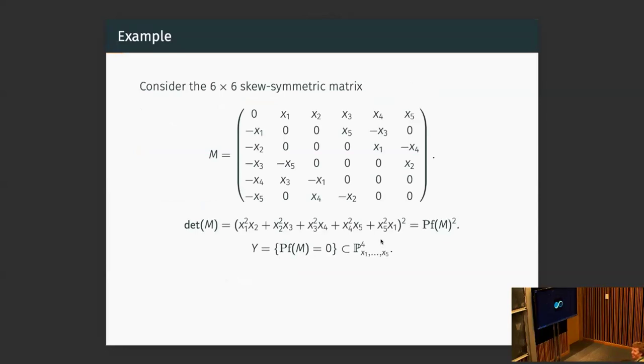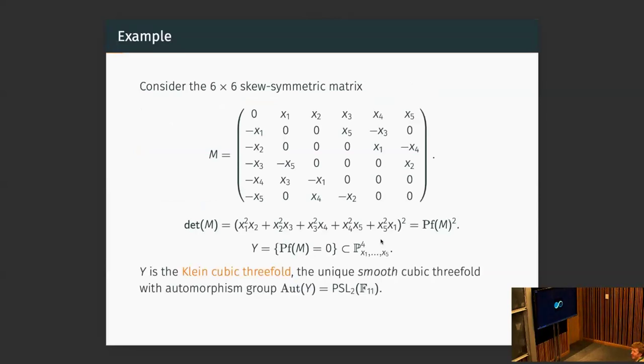It's going to be given by the square of the Pfaffian, which is a cubic form. Now let Y be the vanishing of this cubic form as a cubic hypersurface in P4. This is the classical Klein cubic threefold, which is the unique smooth cubic threefold with automorphism group PSL_2(11). It has order 660.